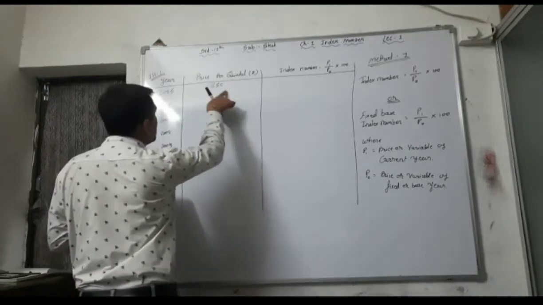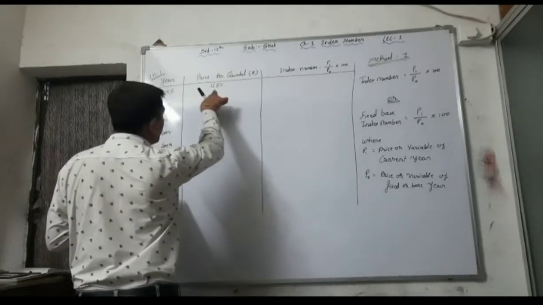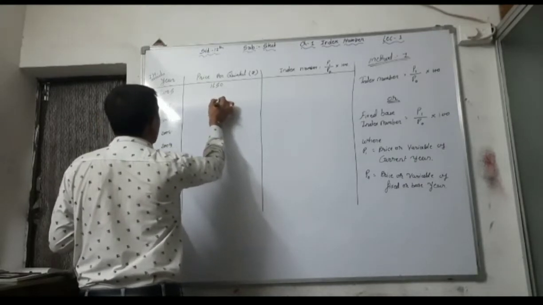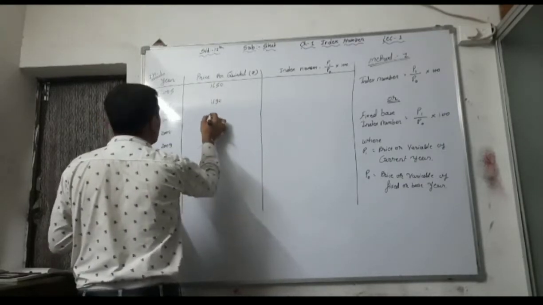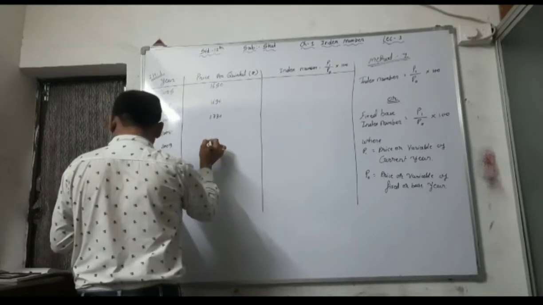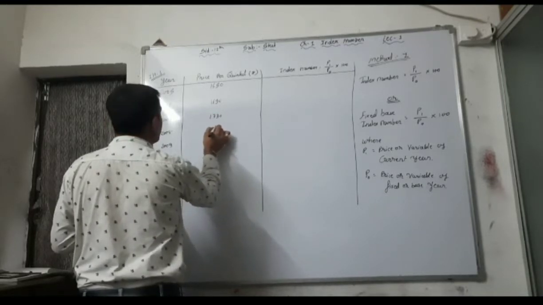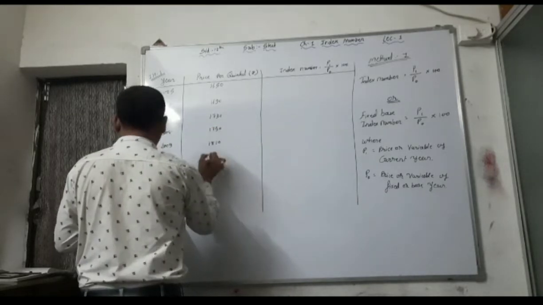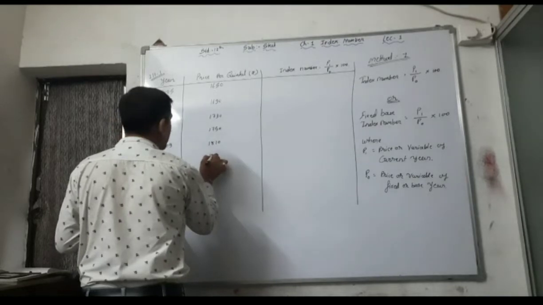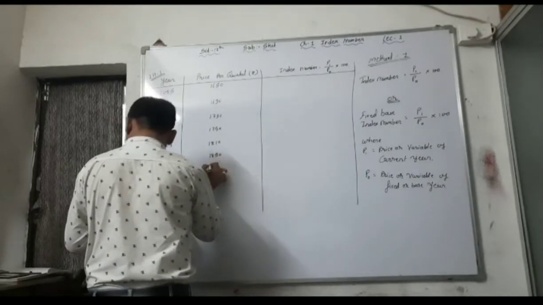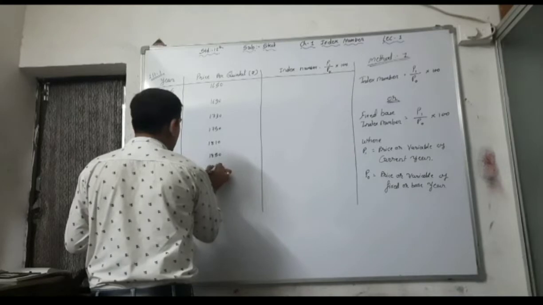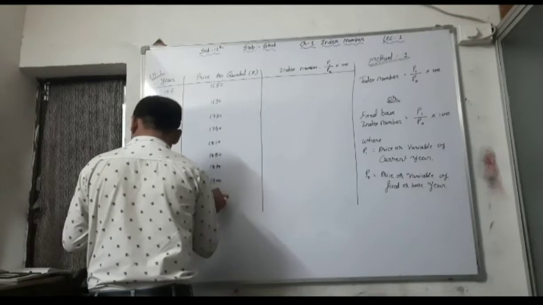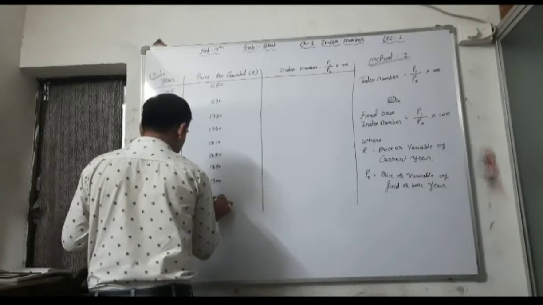So here this is the important data for you for this sum: 1650, then 1690 after one line, then 1730, then 1750, then 1810, then 1850, then 1817, then 1900 and then 1950.